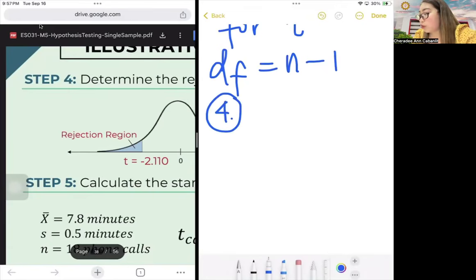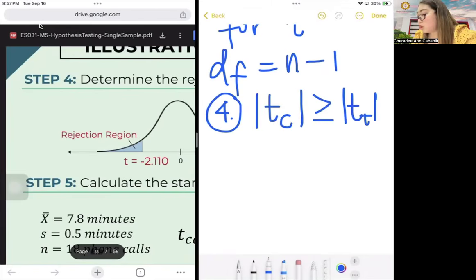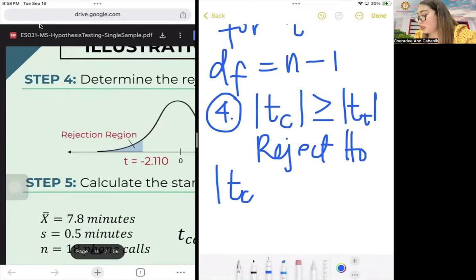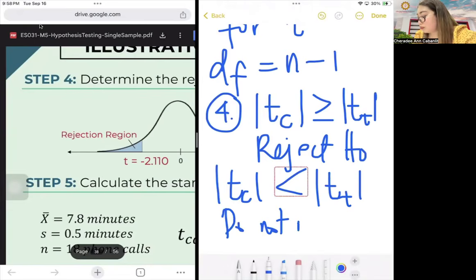So for your step 4, the decision rule is: if the absolute value of TC is greater than or equal to TT, that's reject HO. Or if TC is less than TT, absolute value, sorry, only one equal sign, do not reject HO.